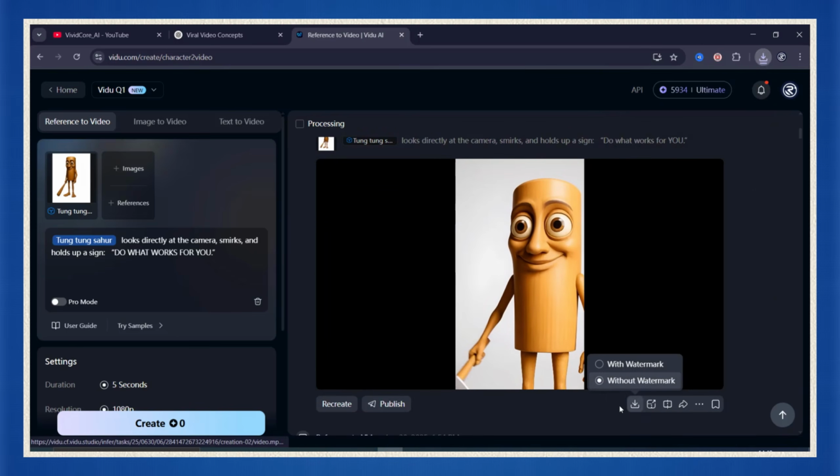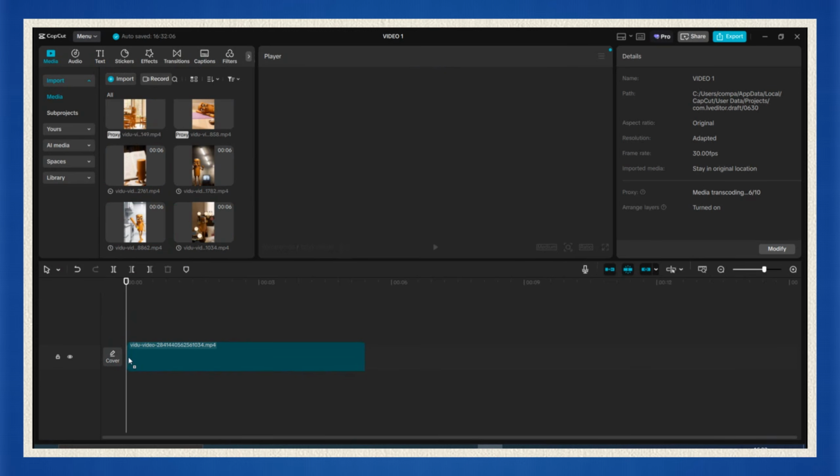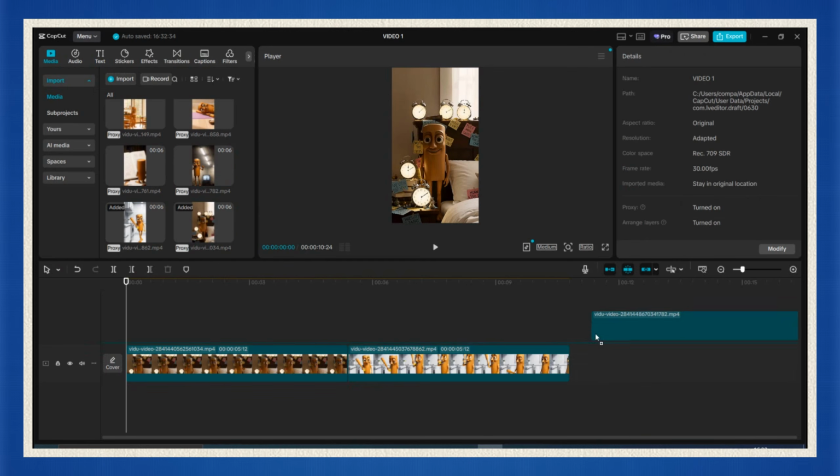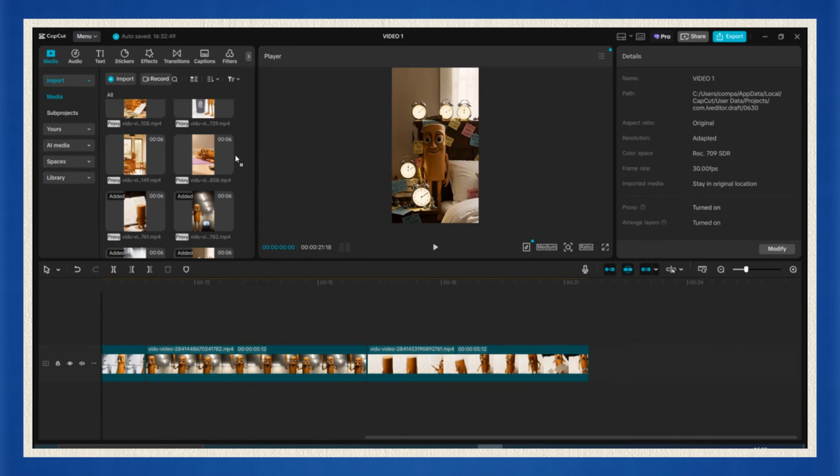All right, so now you've got all your scenes downloaded from Vidu. What do you do with them? Time to stitch it all together in CapCut. Open up CapCut, start a new project, and give it a name. Call it whatever you want. Next, import all your clips and drag them onto the timeline in the right order. Just follow the scene sequence you got from ChatGPT earlier. Scene 1, Scene 2, Scene 3, and so on.